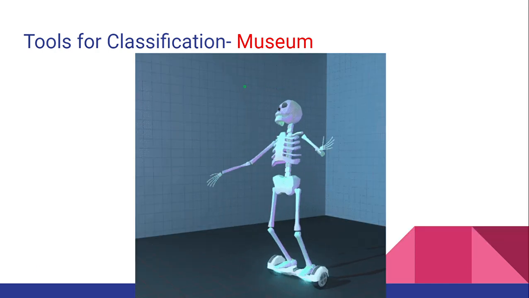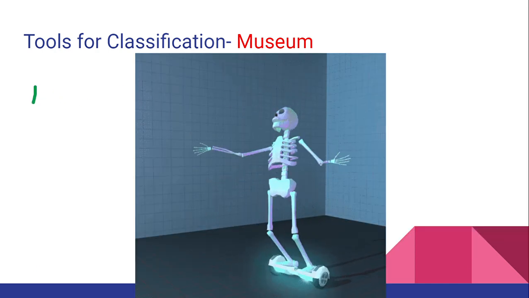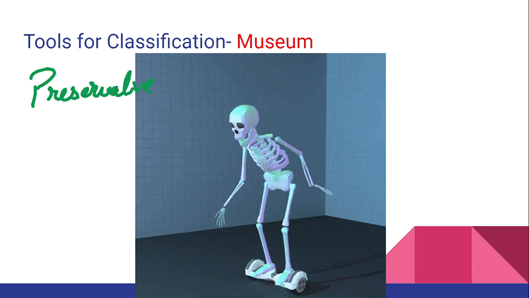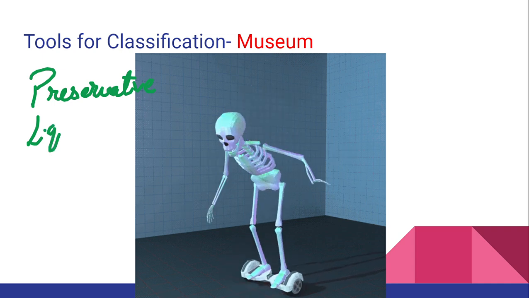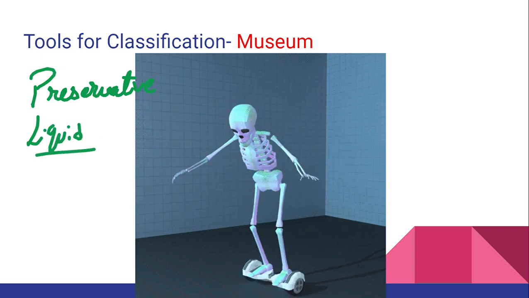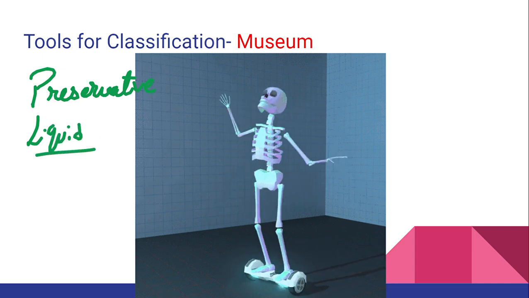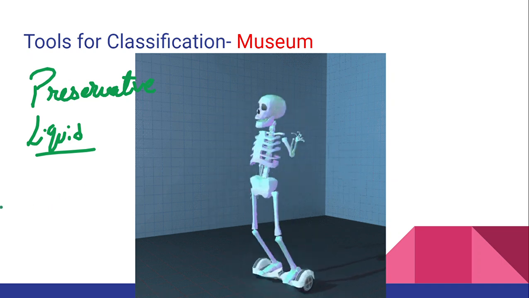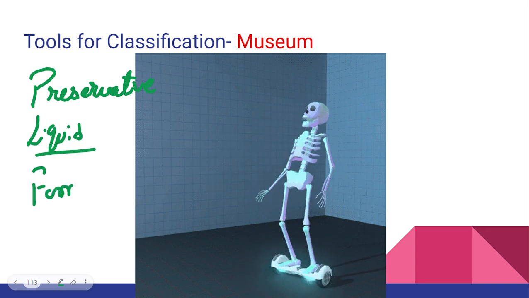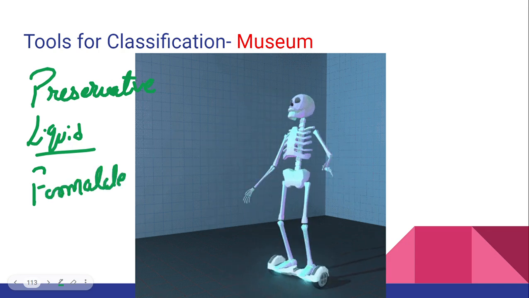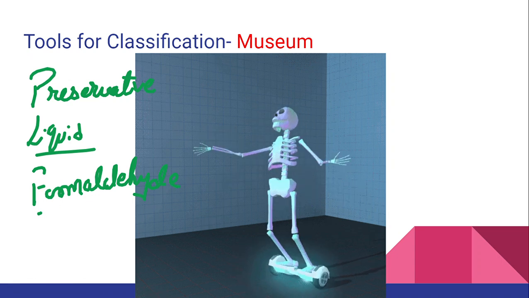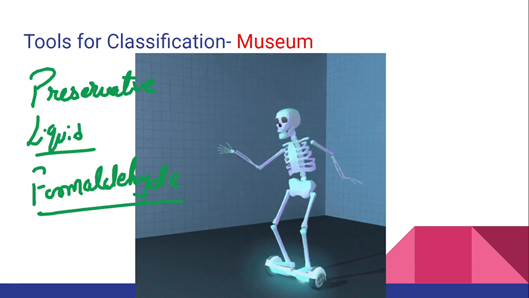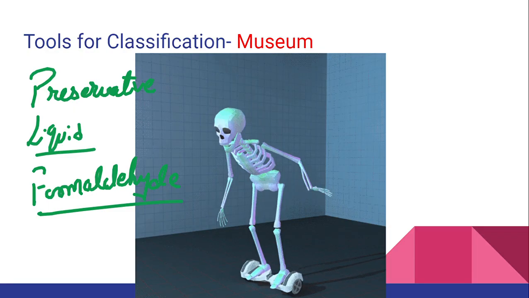The other way is that you are going to put the specimen in a preservative liquid. You must have seen in your biology lab that you have specimens in some liquid. That liquid we call formalin or formaldehyde. This is going to preserve your specimen for a longer time. Obviously you are also going to see skeletons in the museums, right?